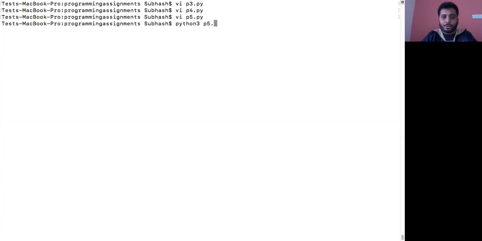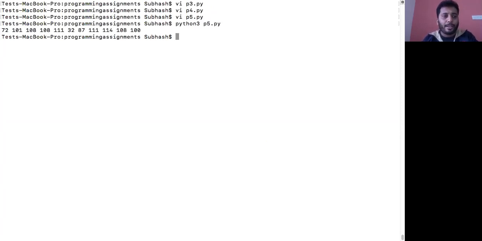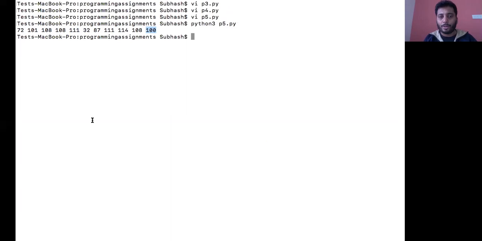Python 3, I'll run this code. You'll see 72 stands for H, then E, L, L, O. You can see the ASCII value of L, ASCII value of L, ASCII value of O, ASCII value of space, W, O, R, L, D. These are the ASCII values that got printed. Instead of hello world, I just printed the ASCII values of hello world on the screen.